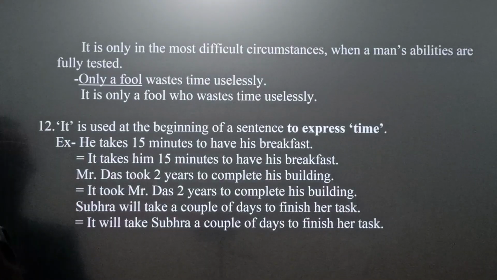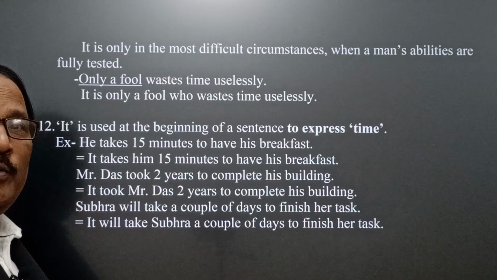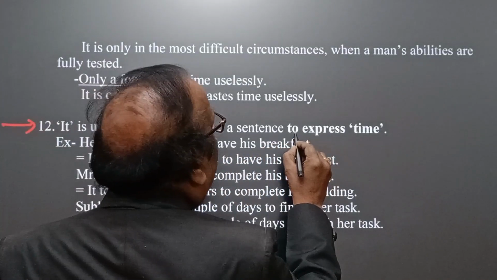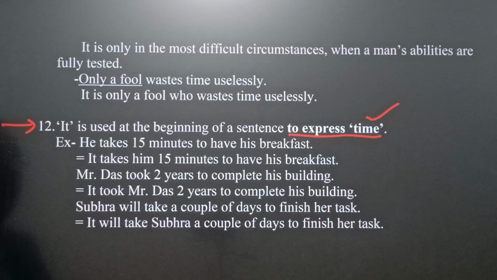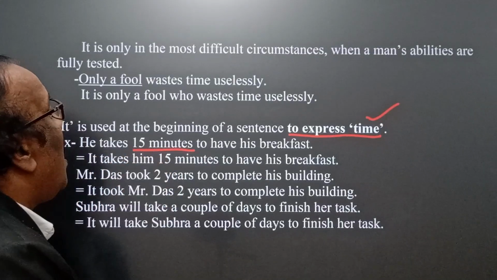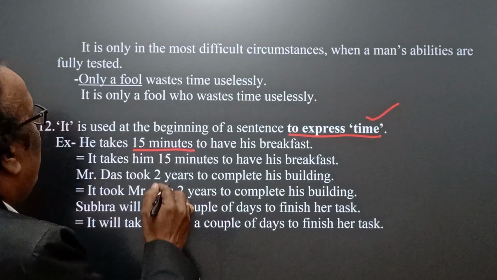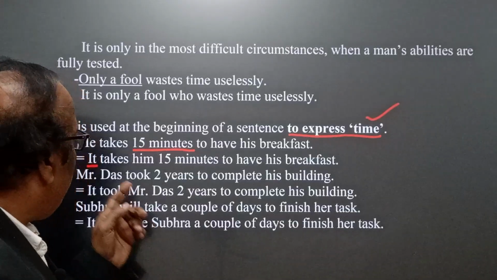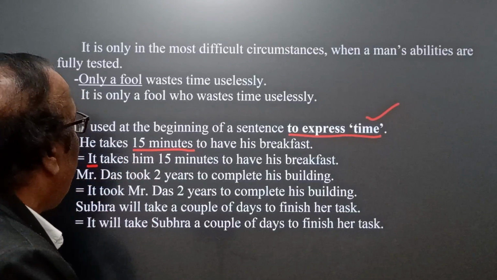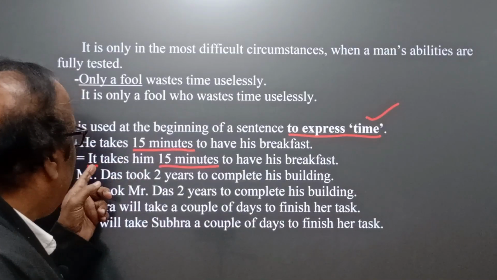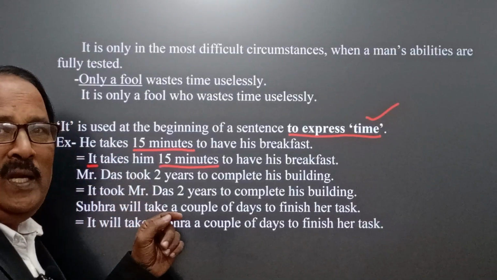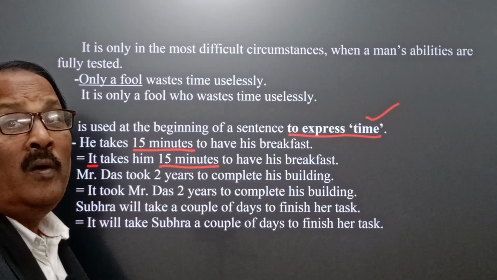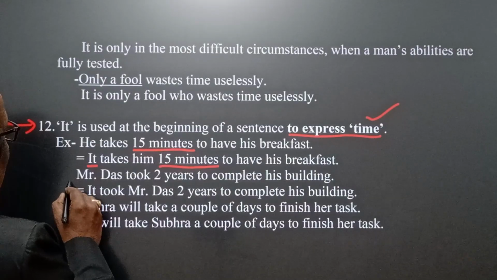Now, the last idea in connection with the use of it is used at the beginning of a sentence to express time. How? You see, he takes 15 minutes to have his breakfast. Here, if we use this sentence using it at the beginning, then we find it takes him 15 minutes to have his breakfast. It means using it at the beginning, we can also express time taken for performing any action.